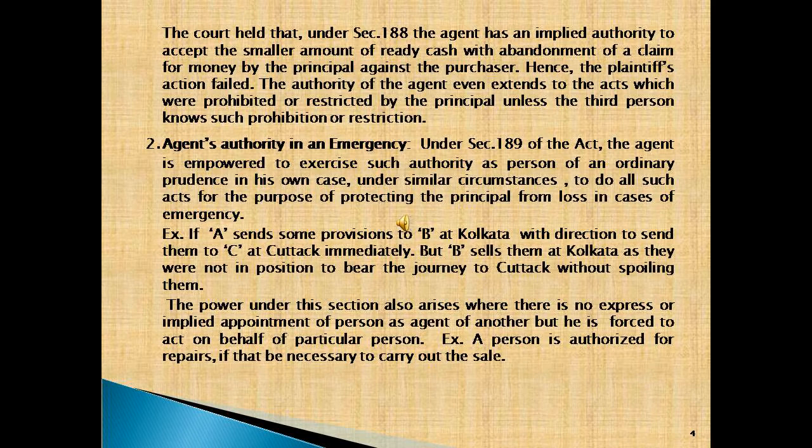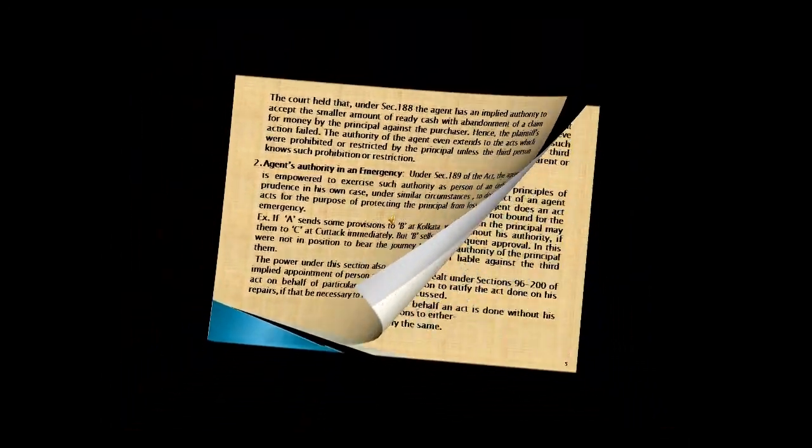Example: if A sends some provisions to B at Kolkata with direction to send them to C at Cuttack immediately, but B sells them at Kolkata as they were not in a position to bear the journey to Cuttack without spoiling. The power under this section also arises where there is no express or implied appointment of a person as agent of another, but he is forced to act on behalf of a particular person. Example, a person is authorized to make repairs if that be necessary to carry out the sale.